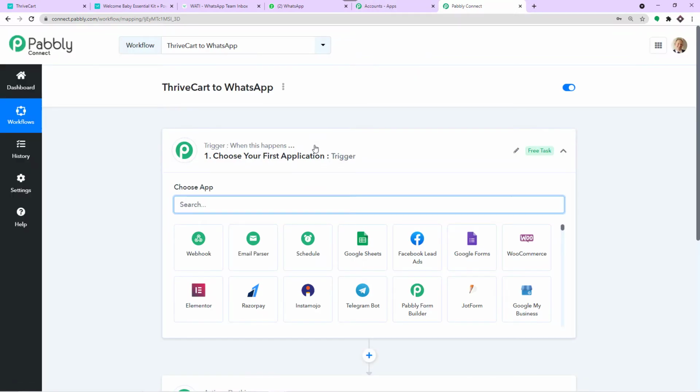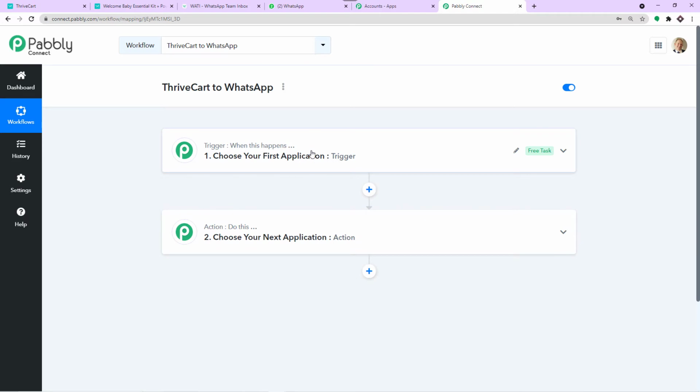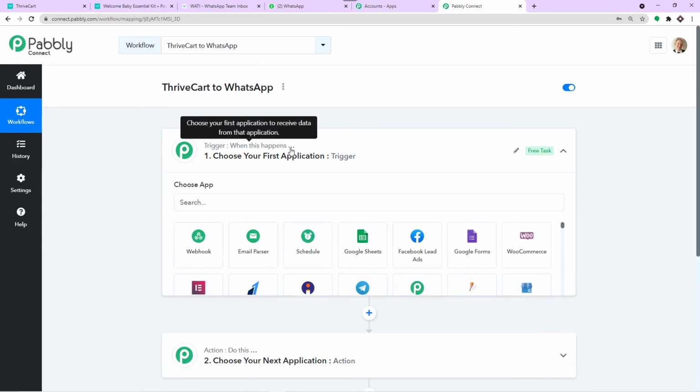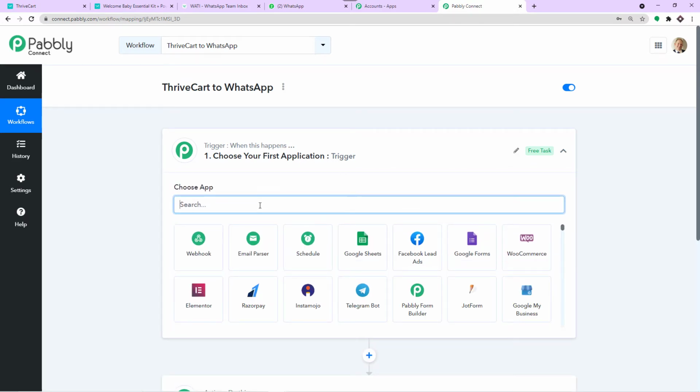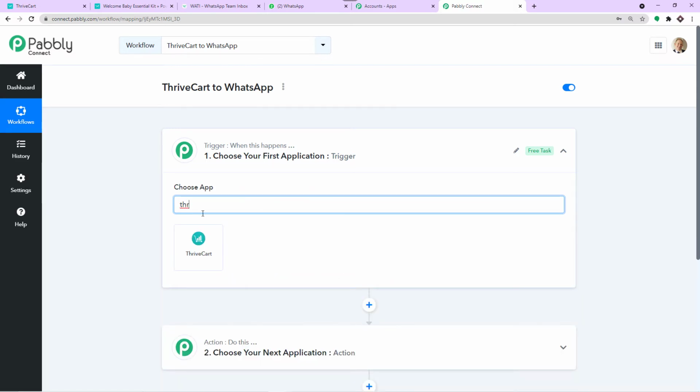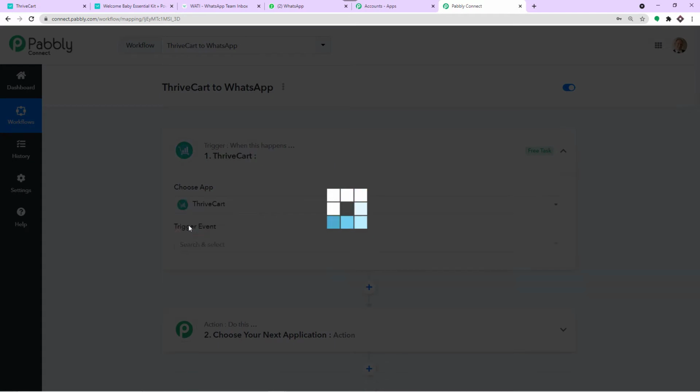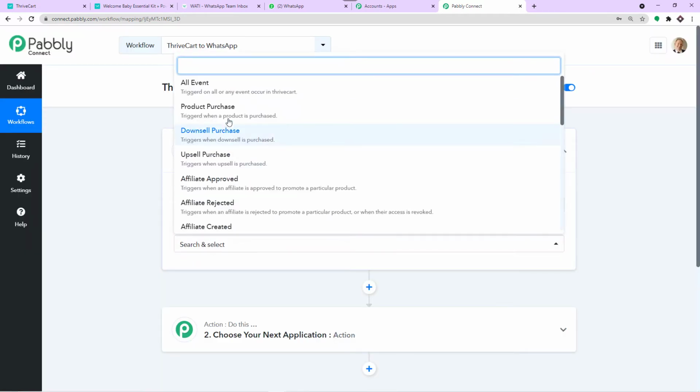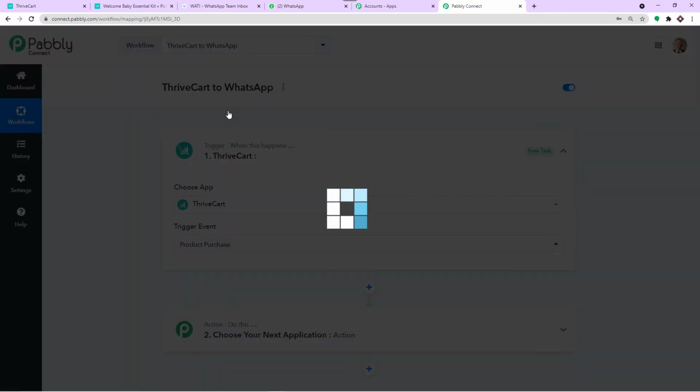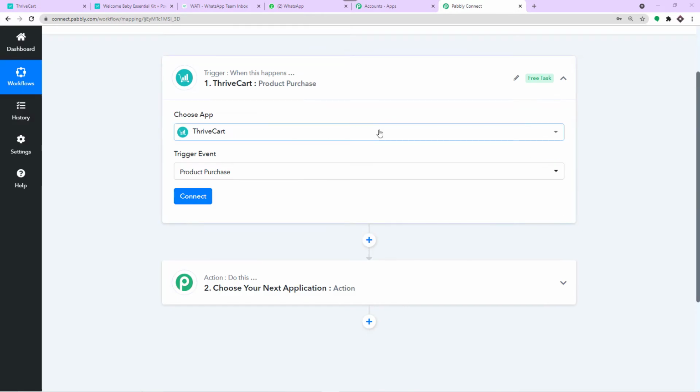So when you click on Create, you will find two windows, the trigger window as well as the action window. Okay, so I want to send the data when a payment is made or a product is purchased in ThriveCart. So in the trigger window, I'm going to add ThriveCart. Now in the trigger event, how about we make it product purchase? Okay, so the gist is we are first going to integrate ThriveCart to Pabbly Connect.